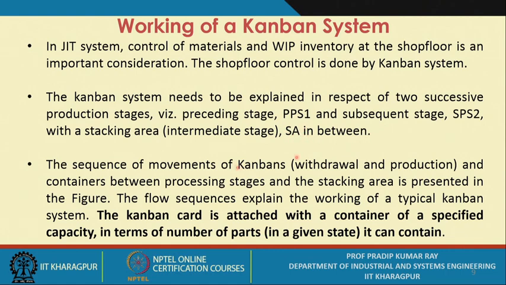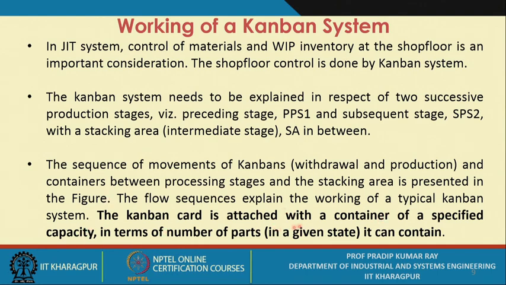The sequence of movements of Kanbans, withdrawal and production, both types, and the containers between the preceding and succeeding processing stages and the stacking area is presented in the figure. I will show you the figure. The flow sequences explain the working of a typical Kanban system.